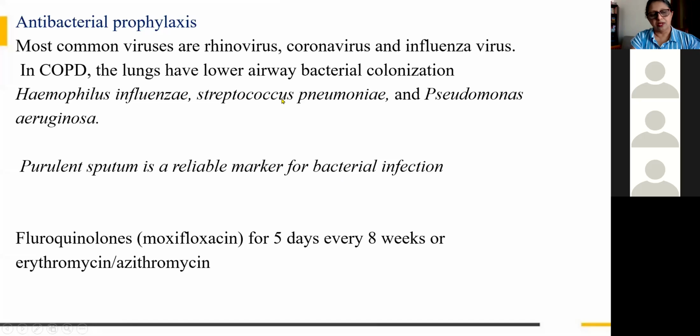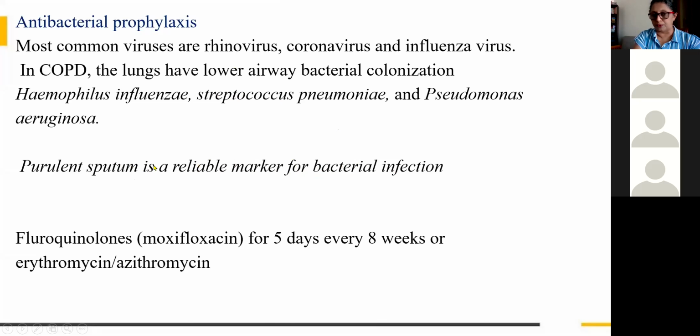A clinical marker I am just telling you: if purulent sputum, it is bacterial. If it is clear sputum, it will be viral. Even with nasal secretion, if it is white it may be allergic or viral, and if it is green or yellow, it will be bacterial infection.